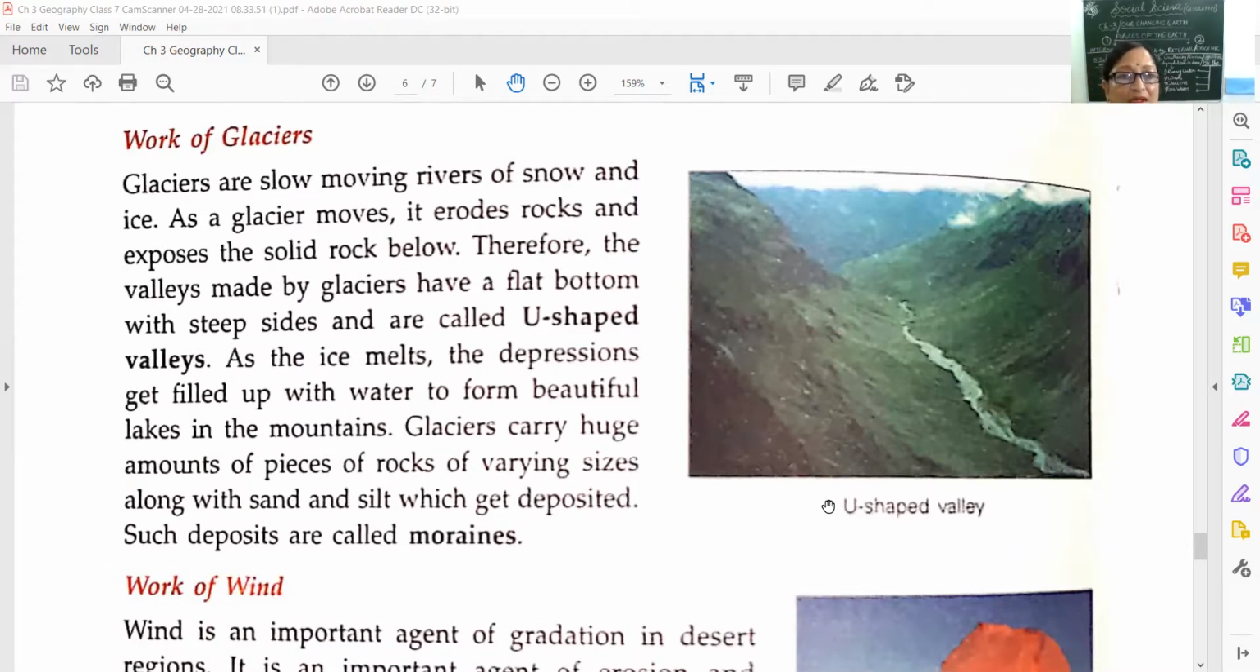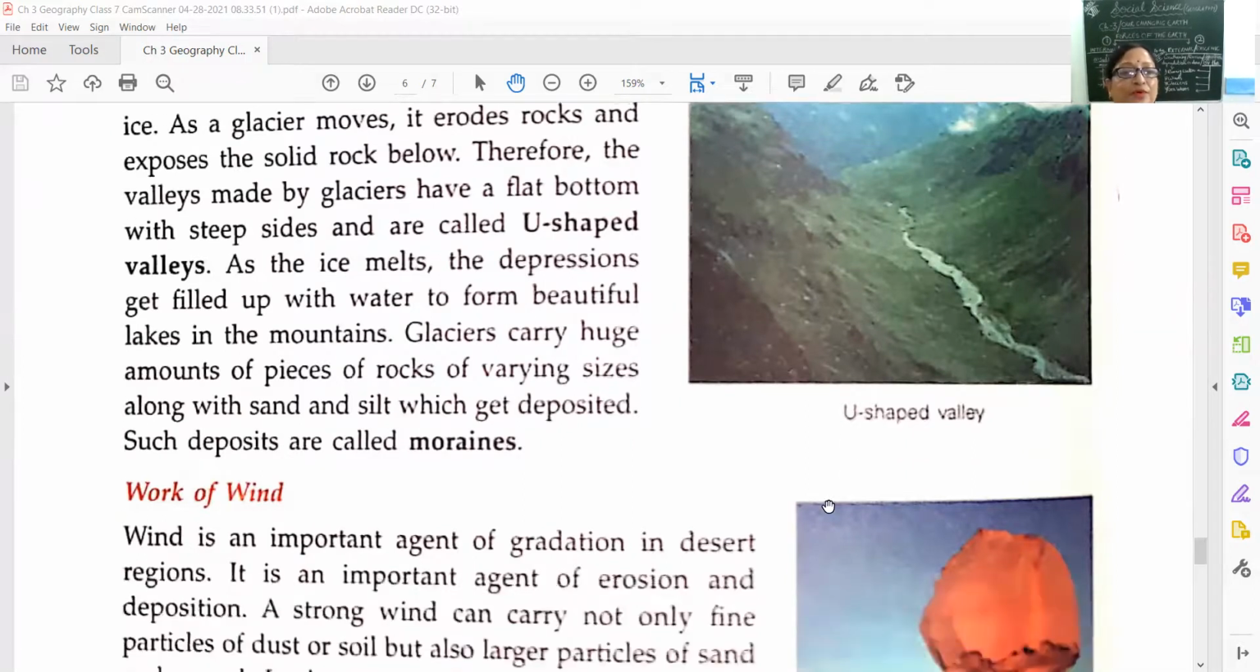So now we have learned about the third agent of external forces and how it works. That is glaciers. These glaciers form U-shaped valleys, they form beautiful lakes, and they deposit rocks of different sizes and sand and silt. Accumulation of material is deposition. So when it accumulates in one place, it is called moraines.